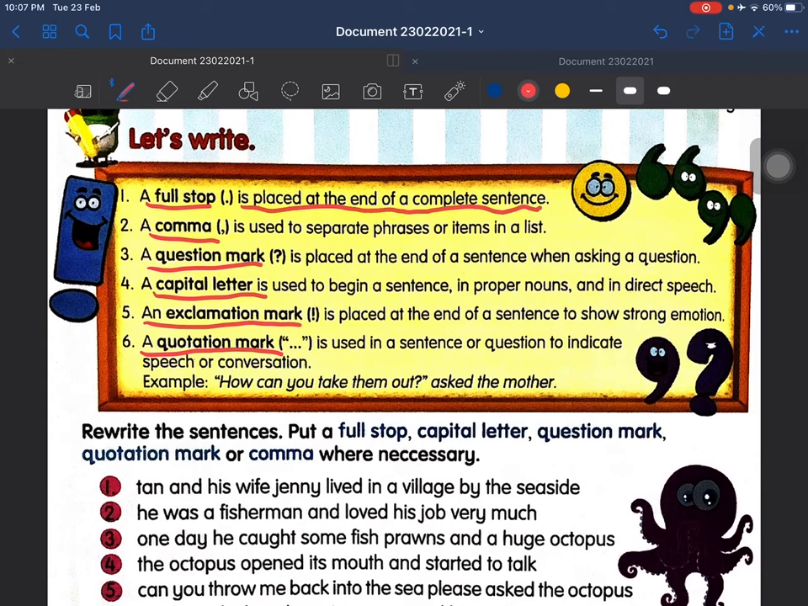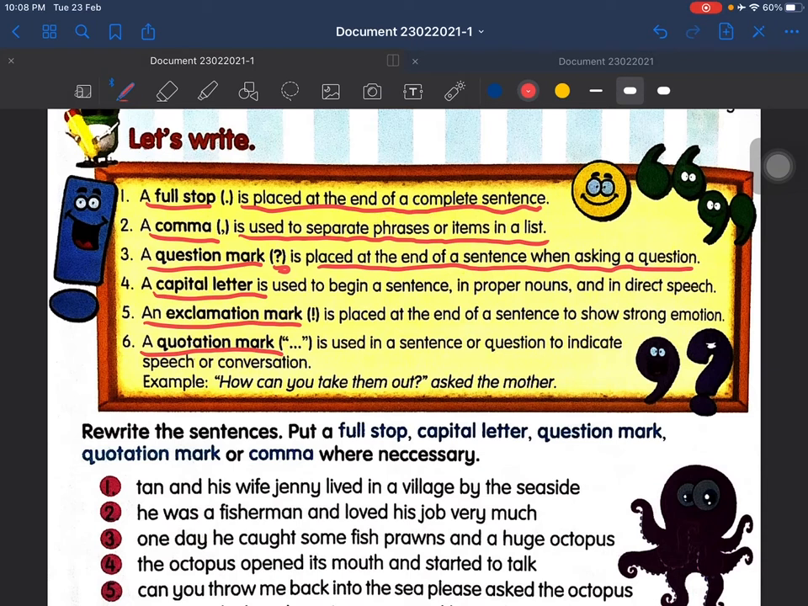Number 2, a comma is used to separate phrases or items in a list. Number 3, question mark. A question mark is placed at the end of a sentence when asking questions. So when you ask a question, you must put a question mark at the end of that question sentence. If you ask, what is your name? You must put a question mark at the end of that question.